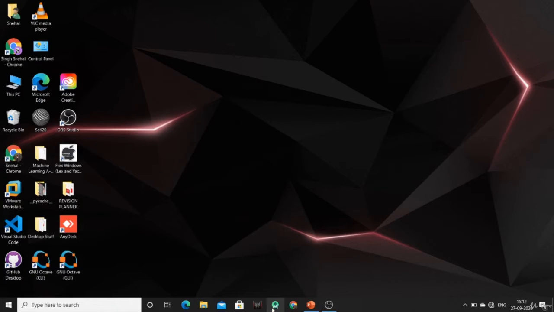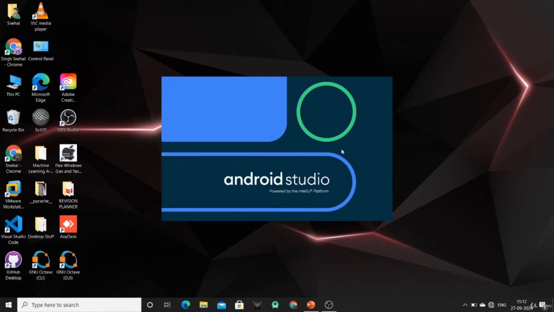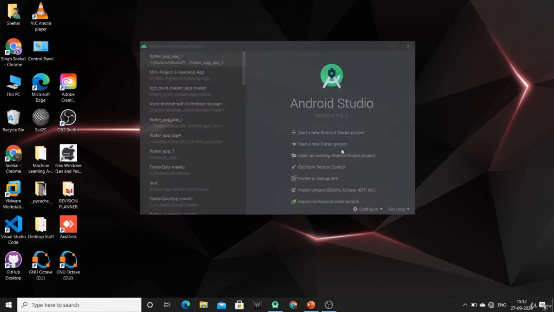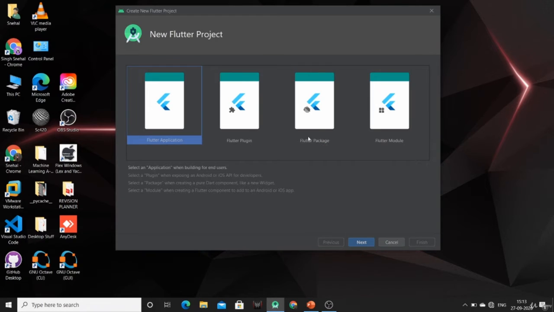So we will open our IDE, Android Studio. Now we have to create a new Flutter project. For that you can click on this button, start a new Flutter project. On clicking this, you have to select Flutter application.